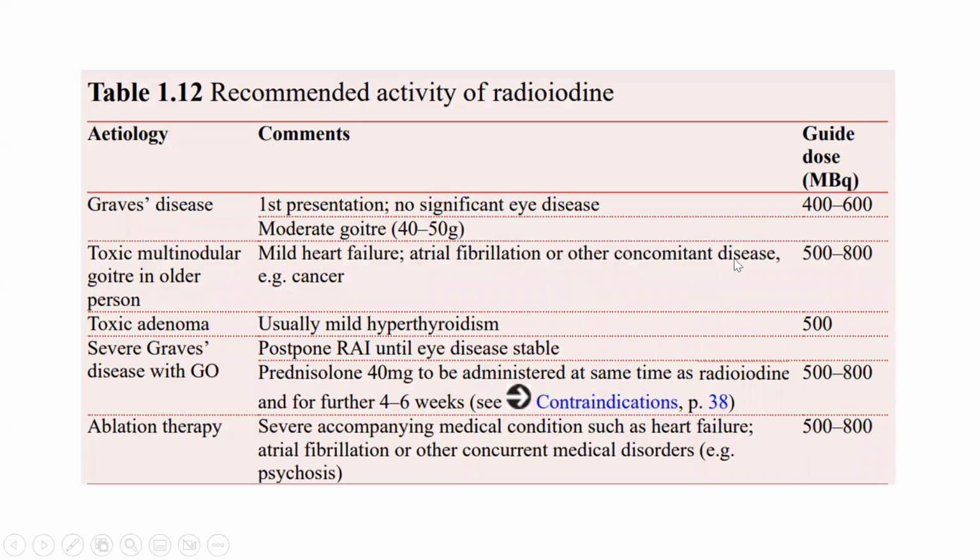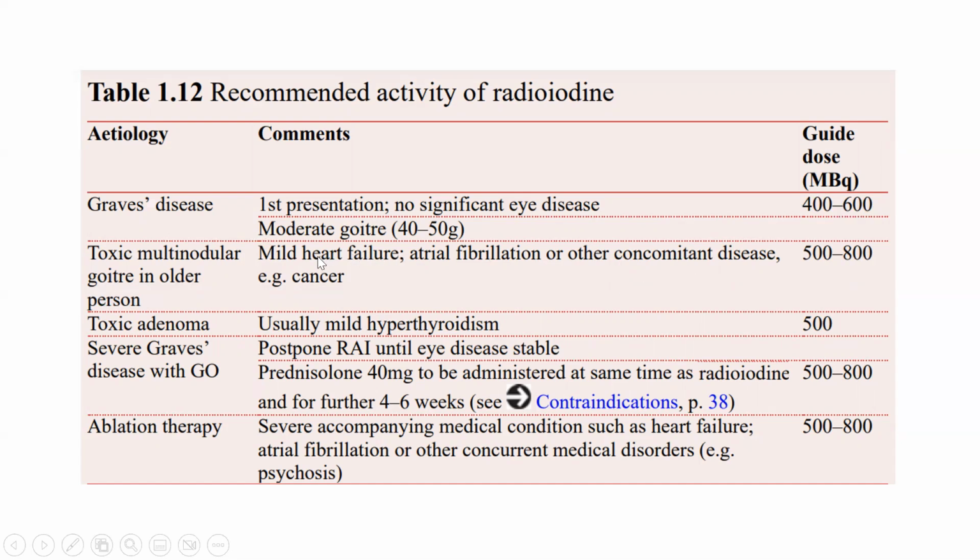Let's look at all the doses, which is a very good table given in Oxford Handbook, latest edition, 4th edition. If it is Graves' disease, the first presentation, no significant eye disease, or moderate goiter alongside Graves' disease, the standard dose given is between 400 to 600 MBQ. That's the answer. If it is a toxic multinodular goiter in an older person, 500 to 800 MBQ, like this patient scenario, which we already had in the question theme.